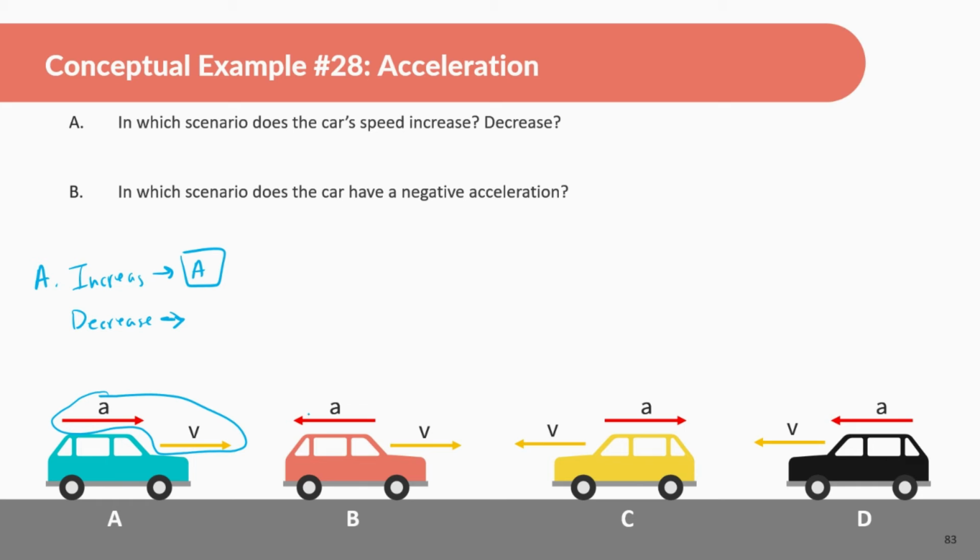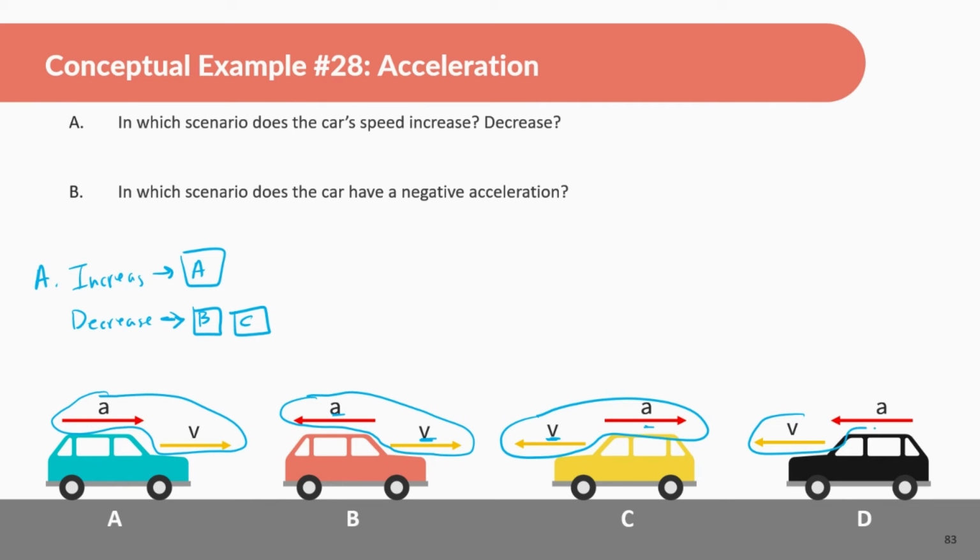We can see for part B over here, acceleration and velocity are going in opposite directions, meaning this one is moving to the right because that's where the velocity is, but it's slowing down to the left. So this is decreasing. C again is moving to the left. However, it's slowing down because acceleration is in the opposite direction. So this is also decreasing. D is moving to the left, and it's getting faster and faster going to the left because they are in the same direction. So this is increasing.